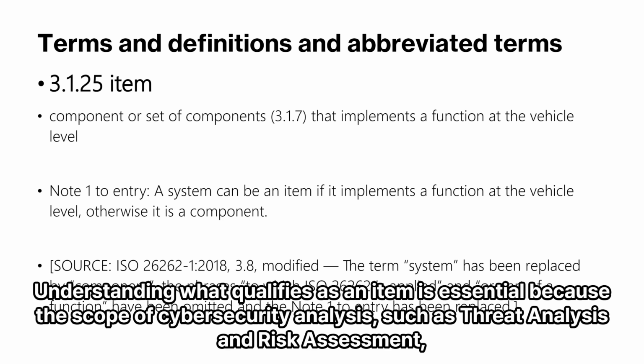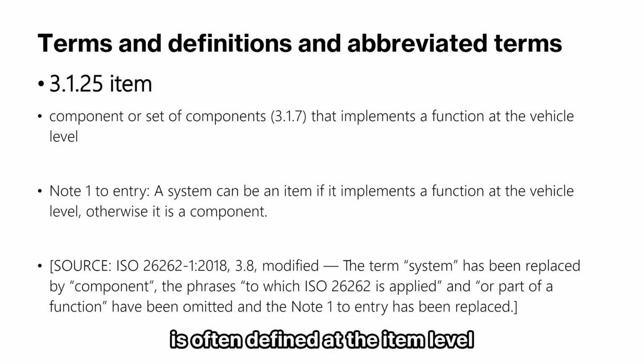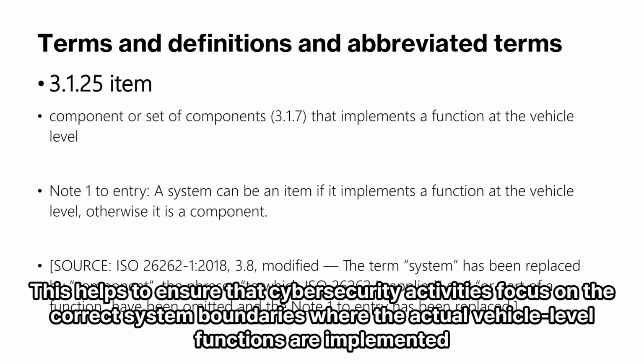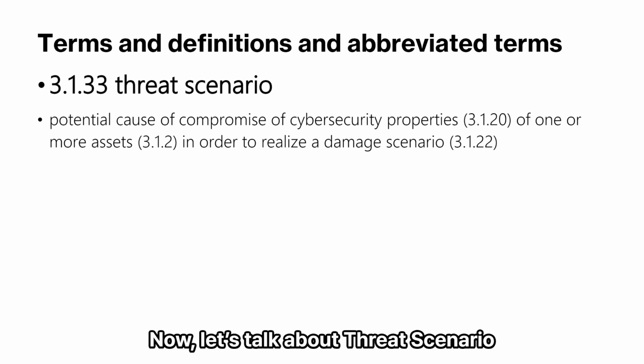Understanding what qualifies as an item is essential because the scope of cybersecurity analysis, such as threat analysis and risk assessment, is often defined at the item level. This helps to ensure that cybersecurity activities focus on the correct system boundaries where the actual vehicle-level functions are implemented. Now, let's talk about threat scenario.